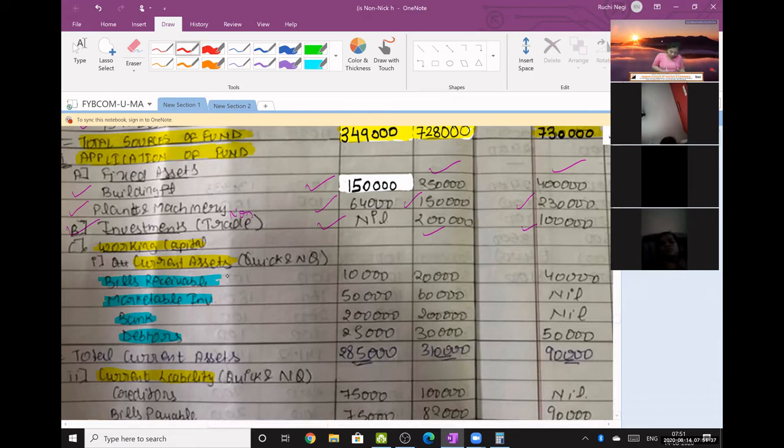So all these three are quick assets, non quick is not there in the sum.